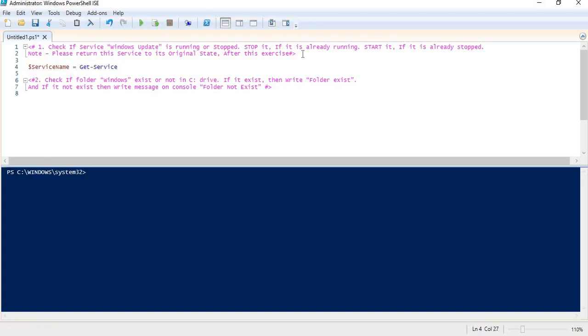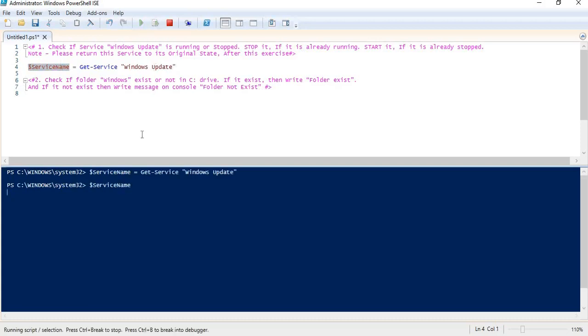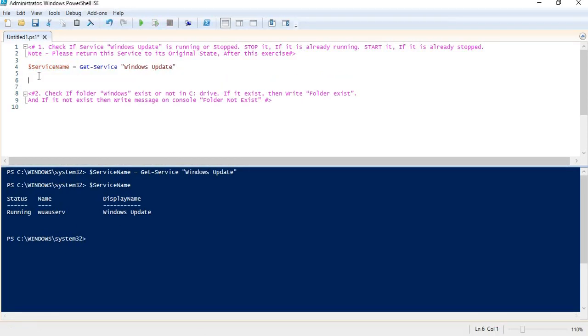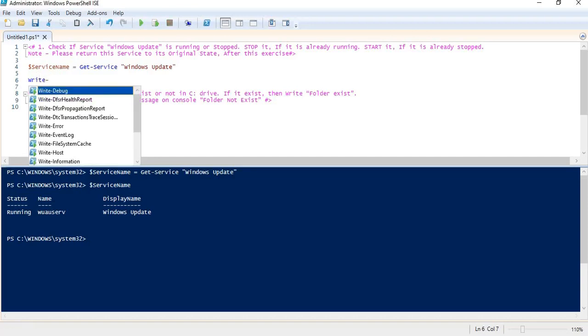In this variable we are basically storing the current status of this service, right? So this variable is created with the service name. If I try to run this, I will get the status of the service, right? Next, I want to write a message on the console saying what the status of my service is before running the if else statement.